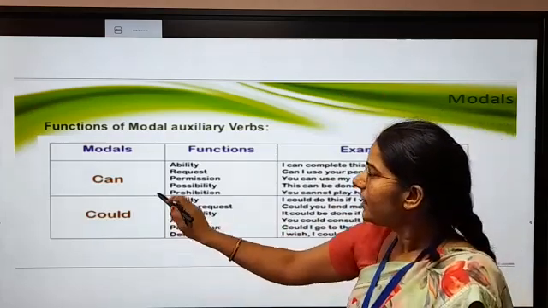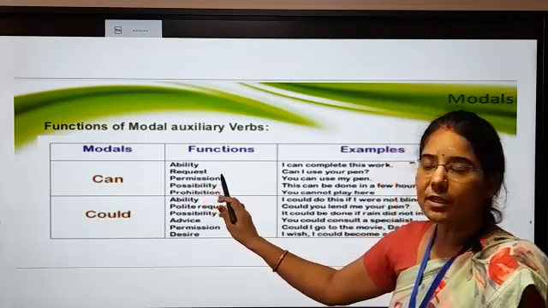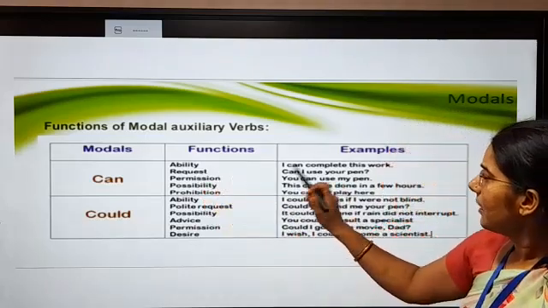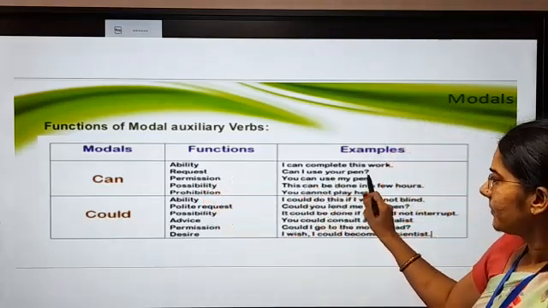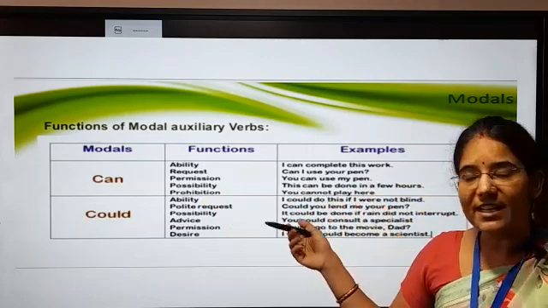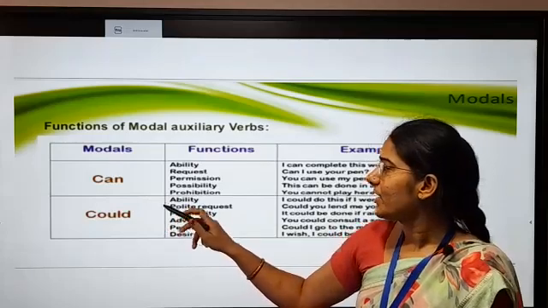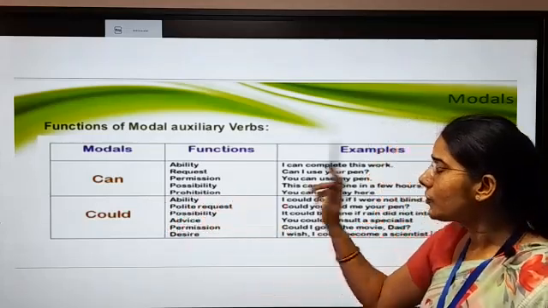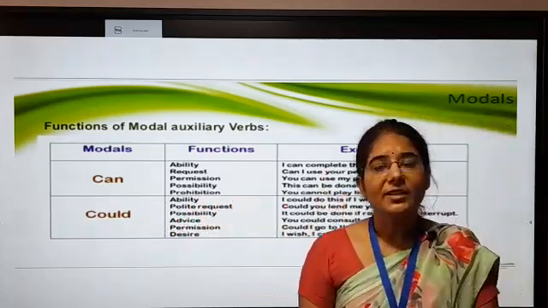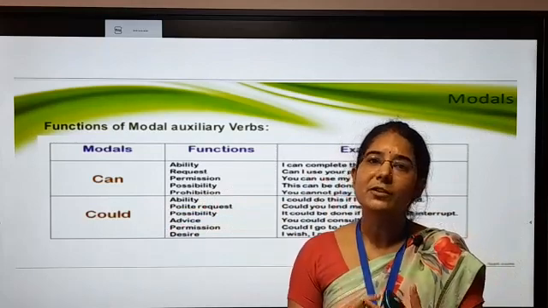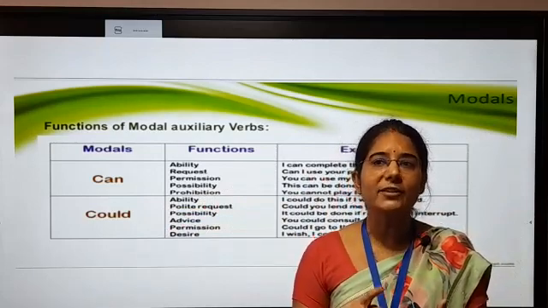Now next one is we use can in the request also. Can I use your pen? It means you are making a request. So in request we use can. Next for permission. Now students, there are two types of permission. Very first to seek and to give.